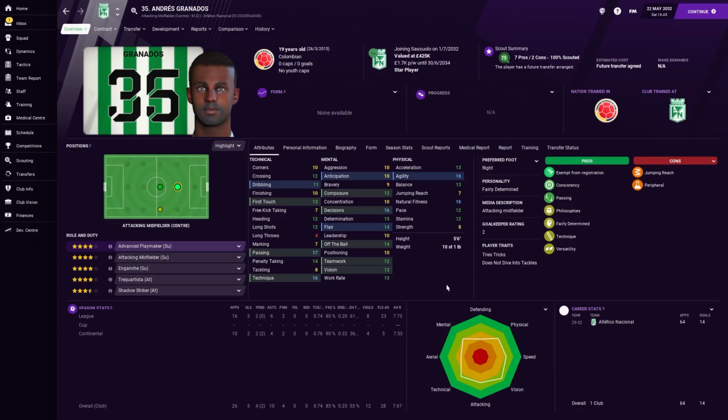The main reason I got this guy, I mean, firstly, he's bloody excellent at the age of 19. That should go without saying. I mean, look at him. He's ridiculous. £2.5 million. £2.5 million for this guy. But the other reason I wanted to get in there is because I noticed he was wanted by some other big sides, and as a result, I put the bid in before they could do anything.